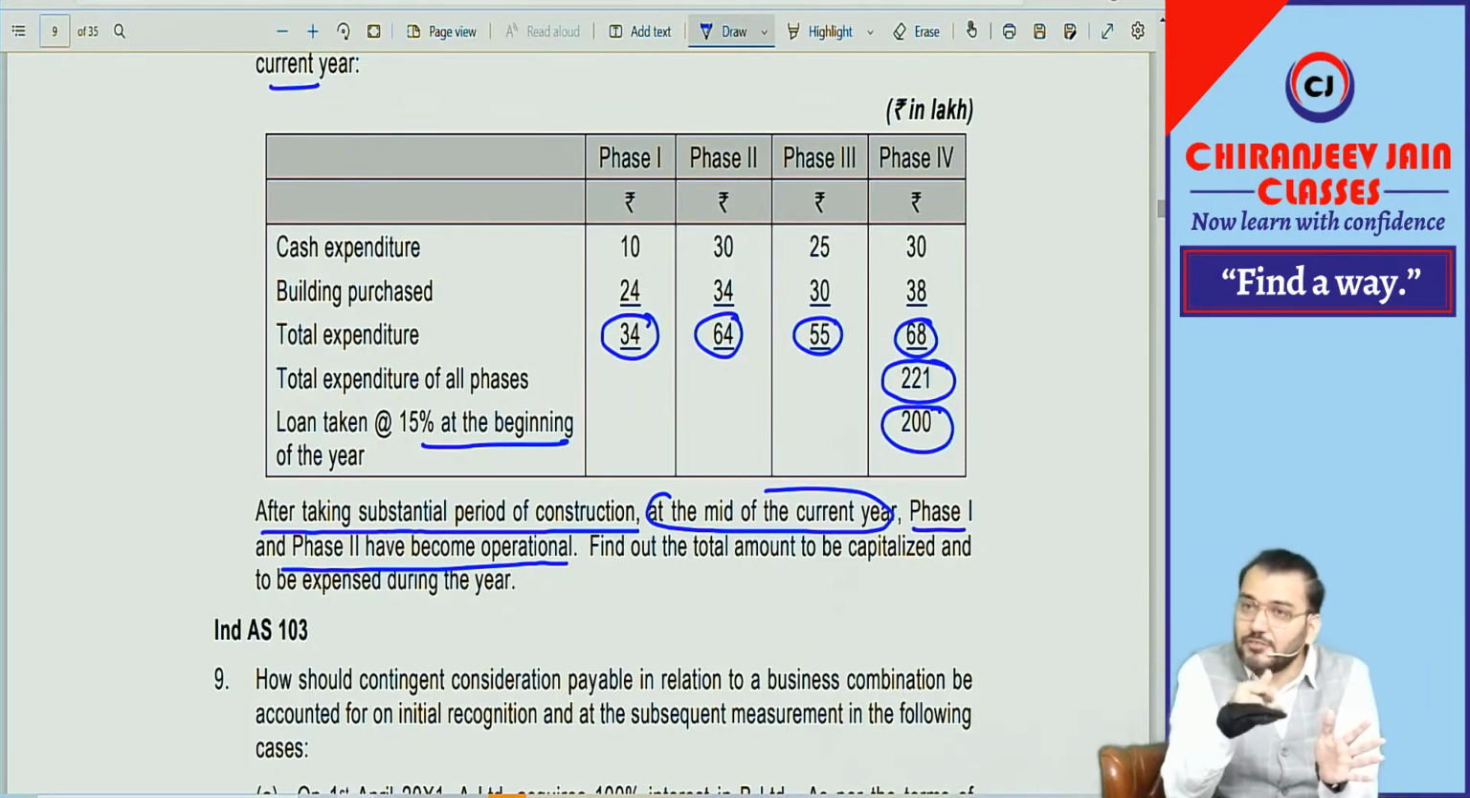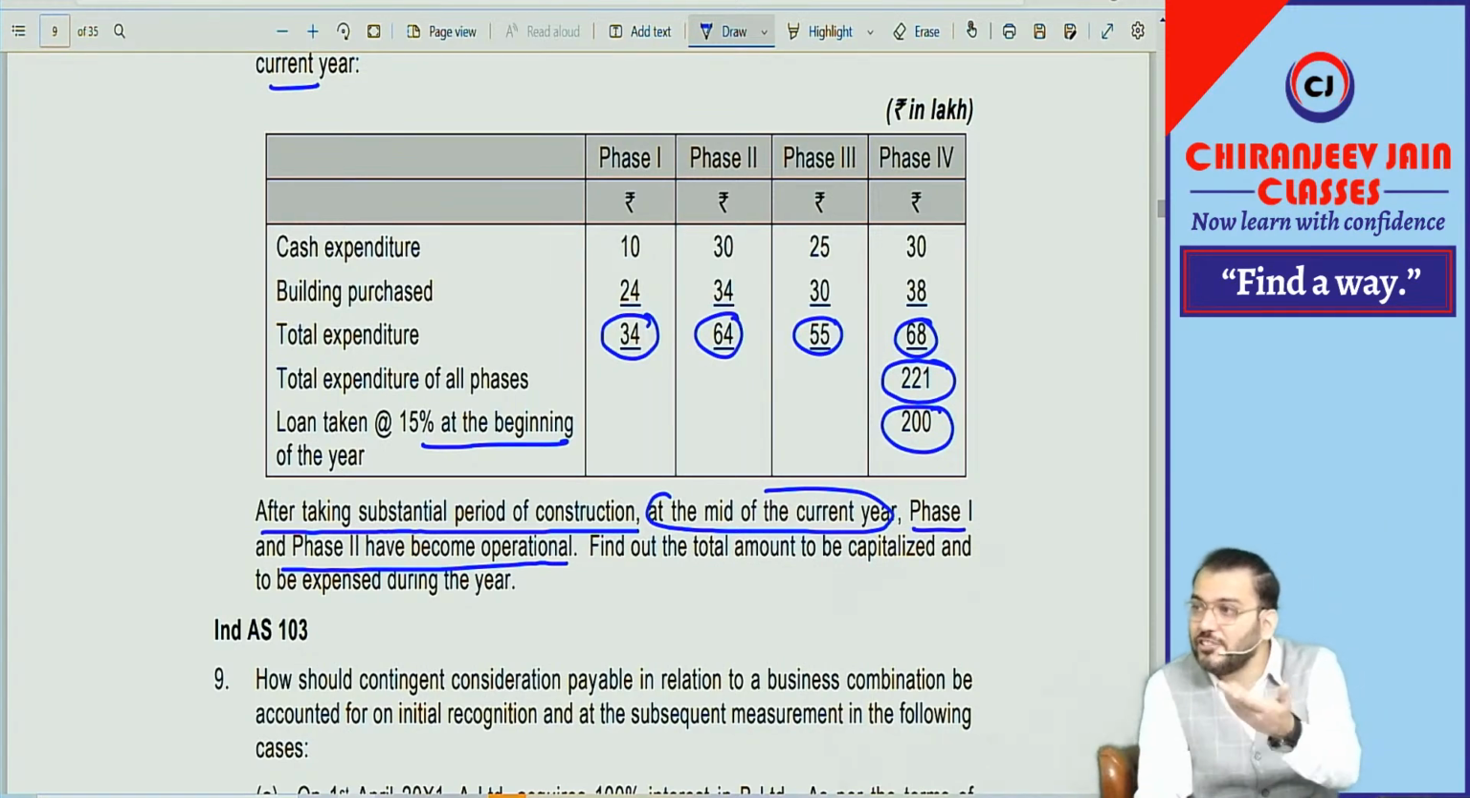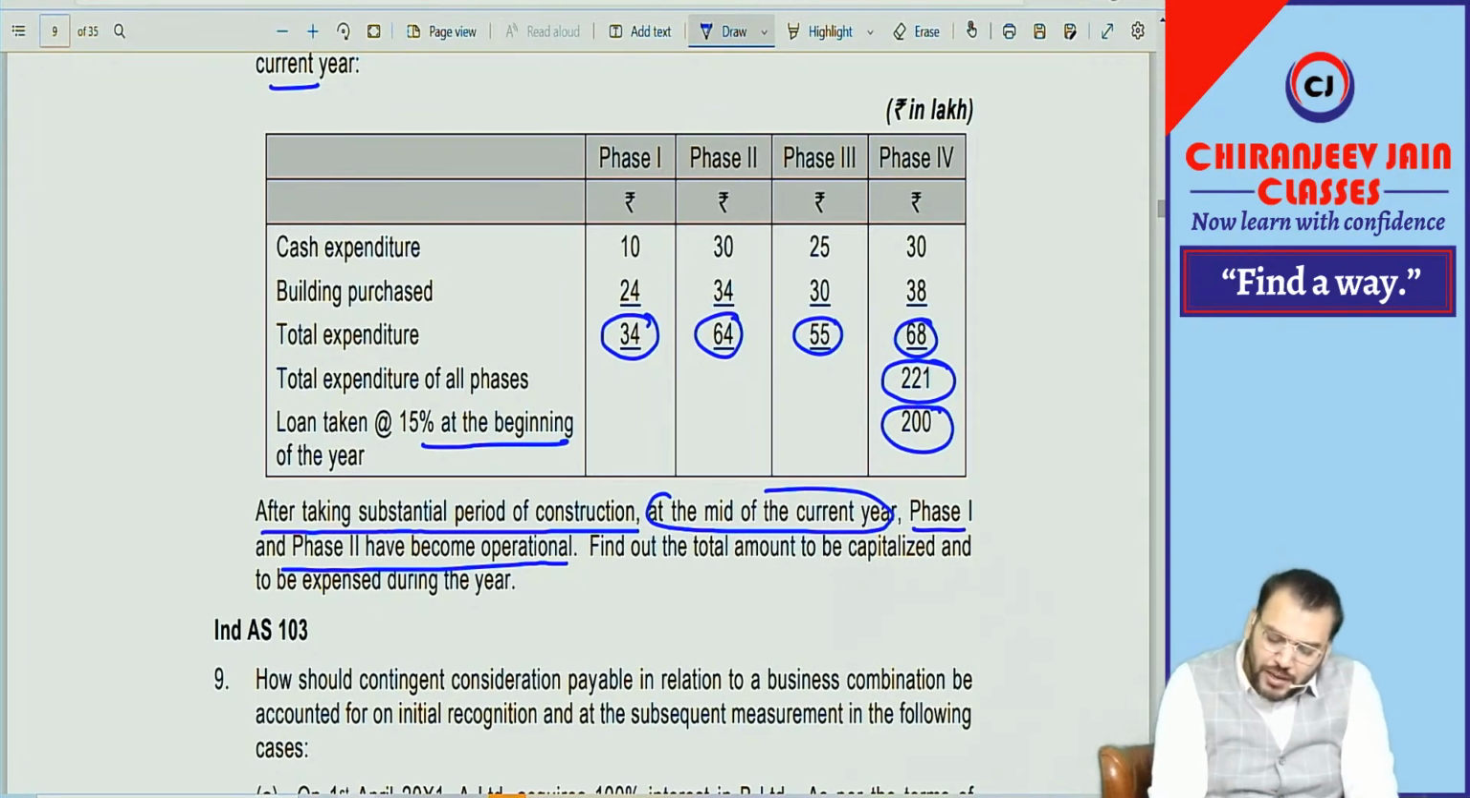Means for 6 months interest will be capitalized and for 6 months interest will be charged to P&L for phase 1 and phase 2. And for phase 3 and phase 4, because they are not yet operational, they are under construction, the entire interest will be capitalized. Only the point is that, can you say this 200 into 15% is coming to how much? What is the interest borrowing cost?